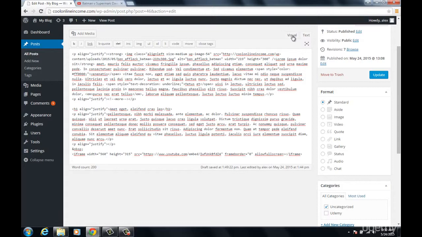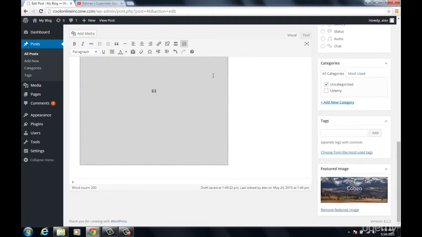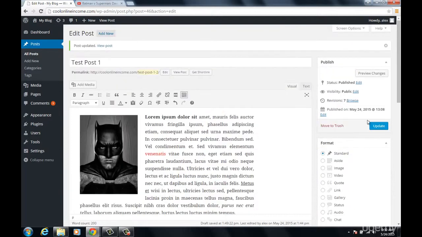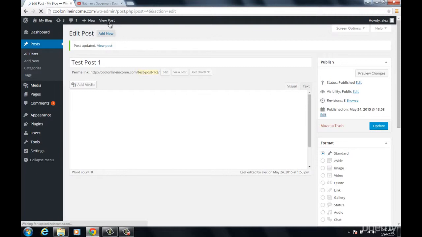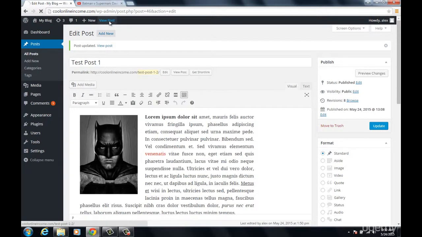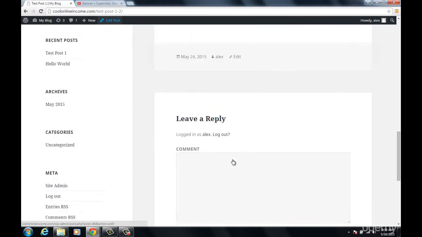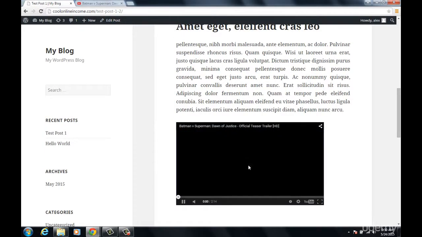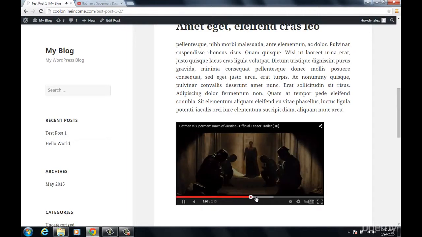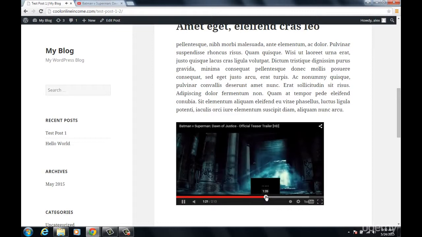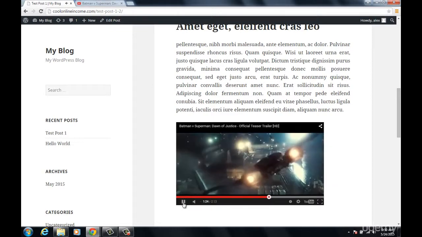So if you go back to visual right now, you can see the box has already been created for the video. So let's see if it worked or not. I'm going to click on update the post, and come on. Okay, I'm going to click on view post. Let's go down to the bottom, and boom, if we click on play, we have the video, and as you can see, it's working, it's running. Pretty interesting, right? Now the video isn't occupying the full width of the page.